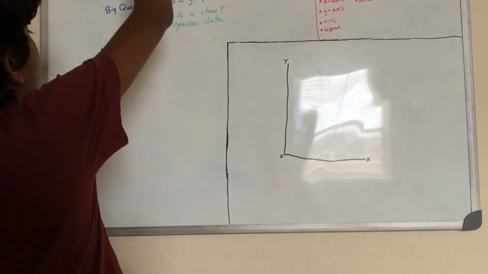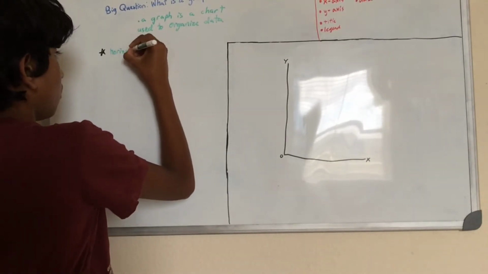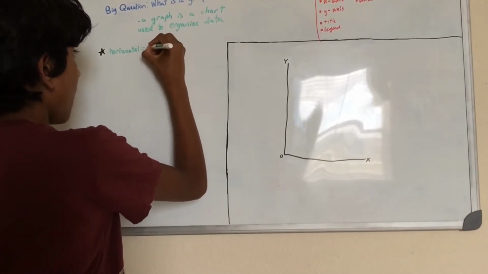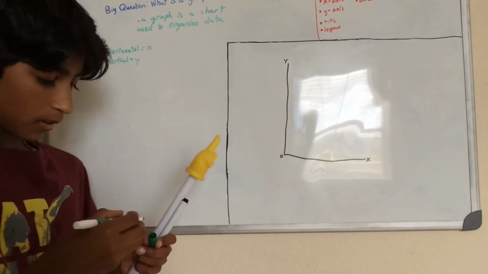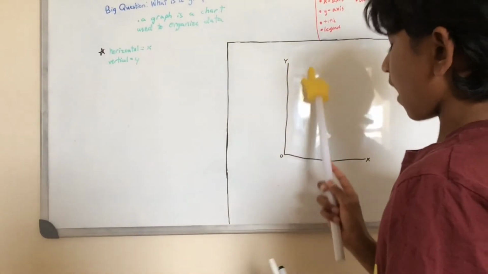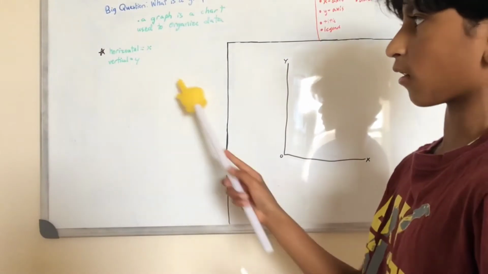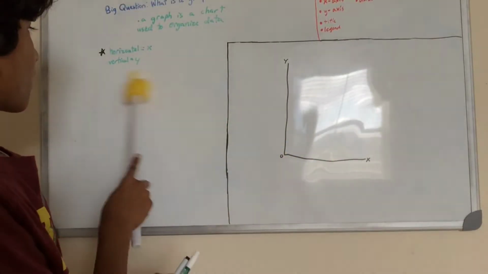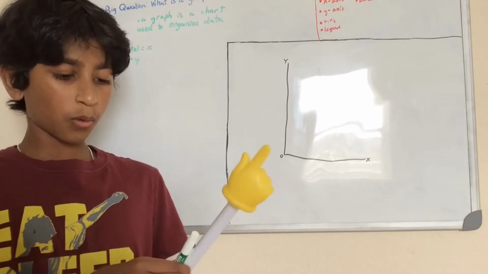I'm just going to put horizontal equals X, vertical equals Y. That's what you should always remember. The horizontal line is the x-axis, and the vertical line is the y-axis. So I've written that over here. And if you see a star, that means it's something you should remember. You should definitely remember this when you're making a graph, so you don't get mixed up. And I'll tell you why later in the video.